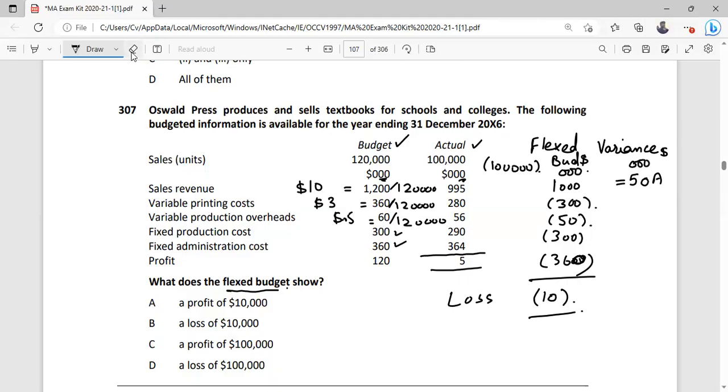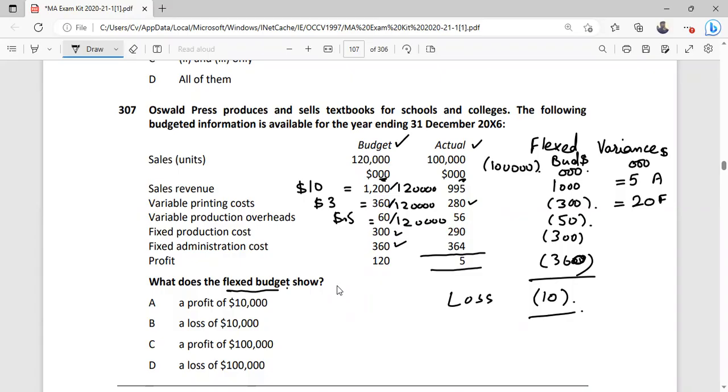$5,000 as adverse variance, which means our actual sales are less than the flex sales. Variable cost actual is 280, flex was 300, so we have 20,000 favorable.